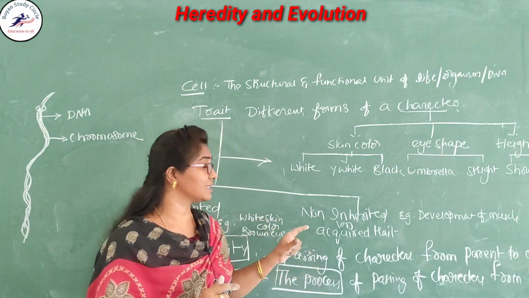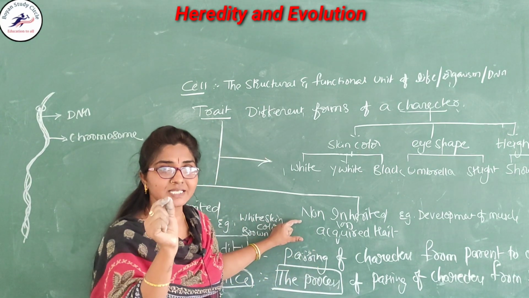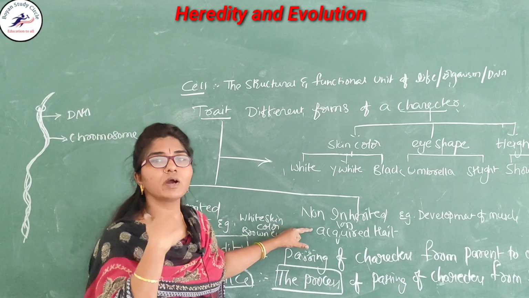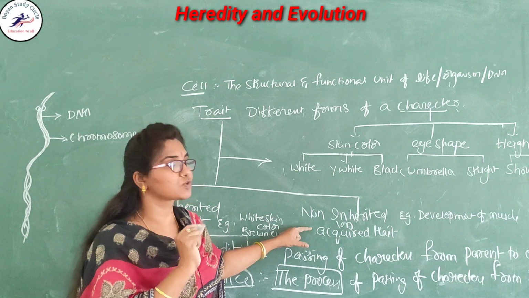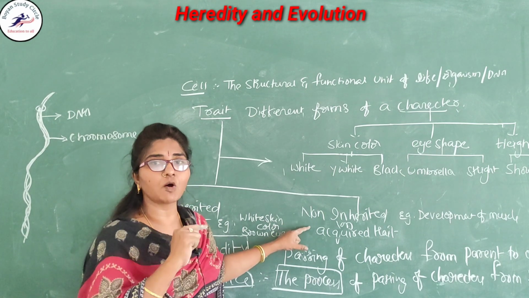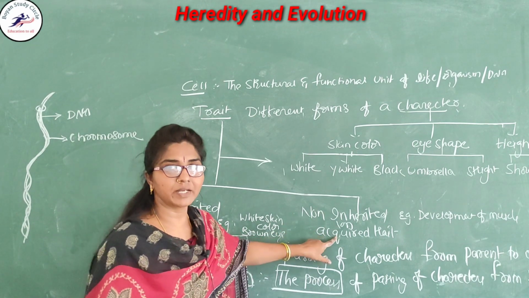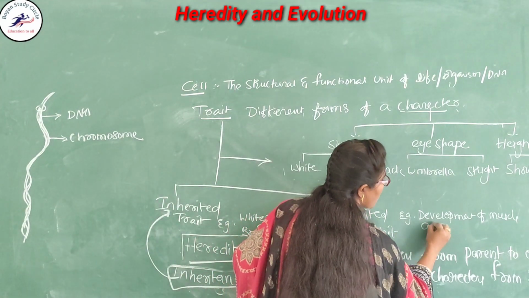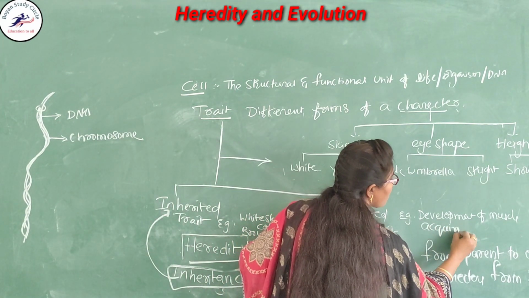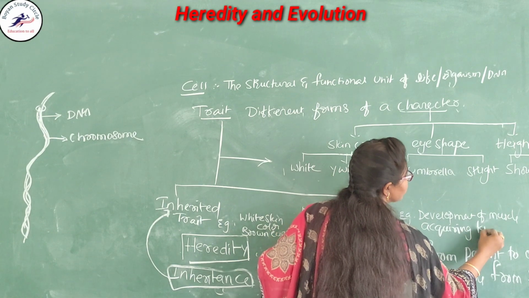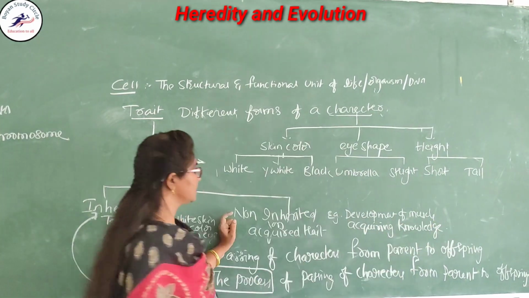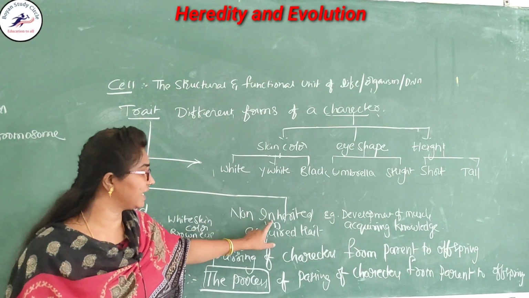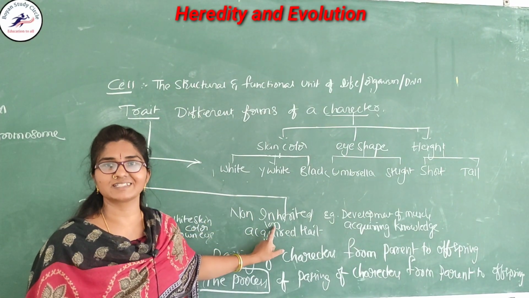So all these traits are acquired by us. They are not transferred from our parents. All this acquiring of knowledge is called acquired traits. This comes under the non-inherited or acquired traits.